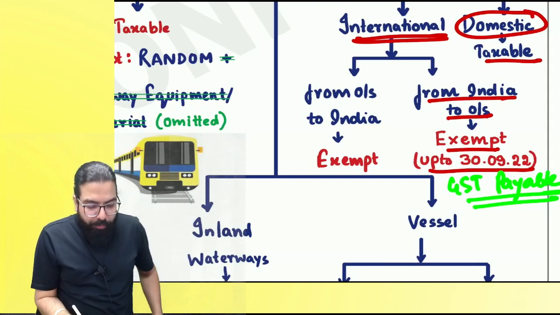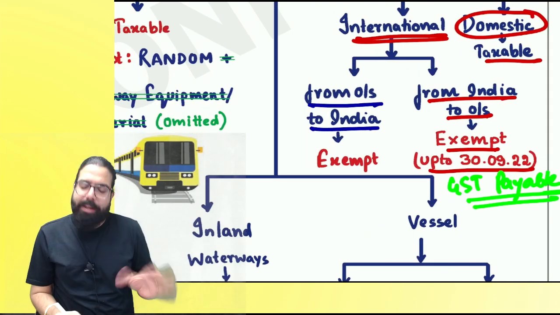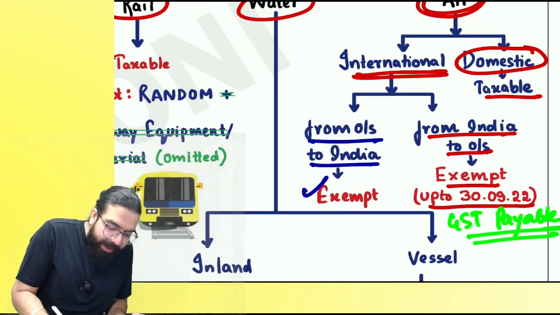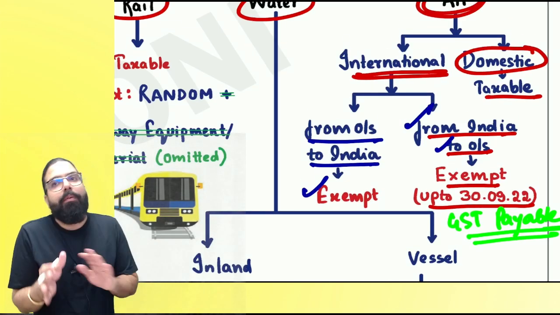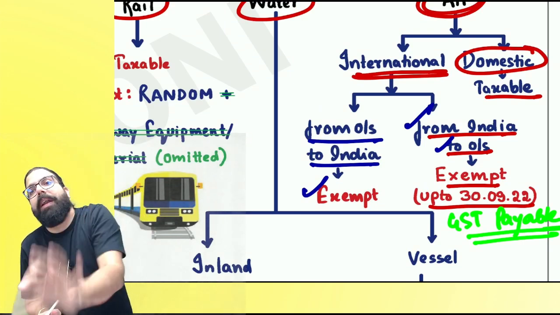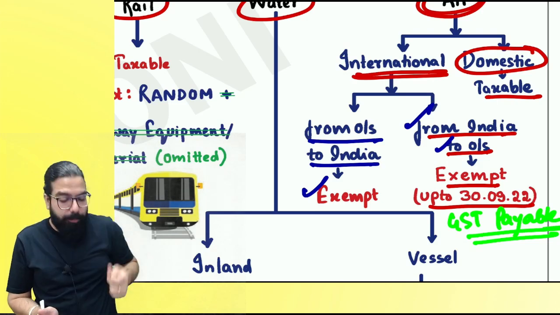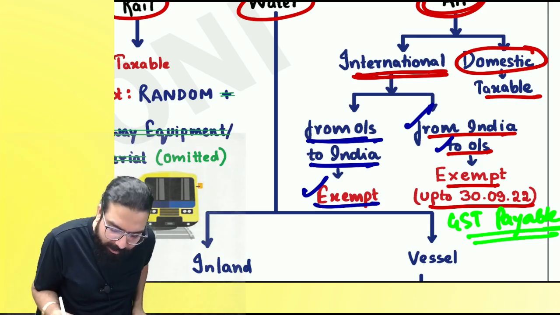Can I go ahead, everyone? From outside India to India is still exempt. Can I go ahead, everyone? International transportation of goods from India to outside was exempted, but now it is under GST. Can I go ahead, everyone? GST is payable, but from outside to India is still exempt.